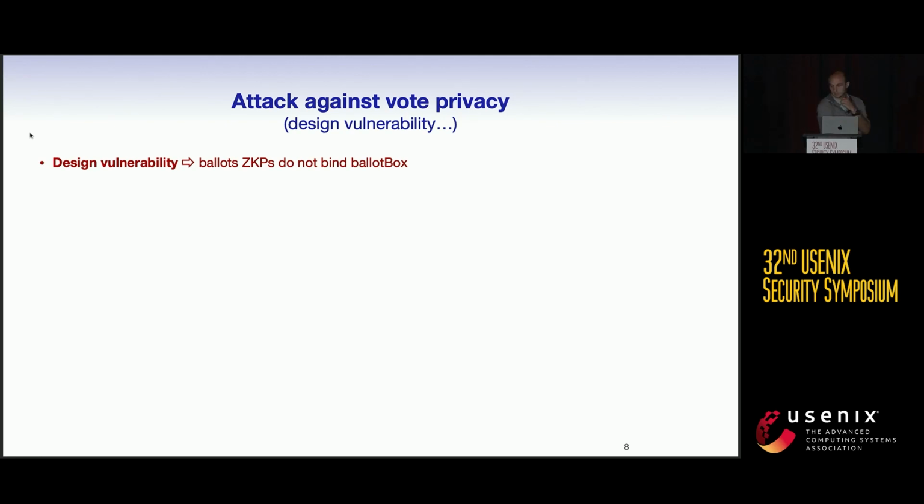The attack against privacy is not based on an implementation bug, but it relies on a design vulnerability, a vulnerability at the design level of the protocol. The vulnerability we discovered is that ballots are not correctly bound to the ballot box, because there are different ballot boxes, one per city. Because of this, the attacker will be able to move a ballot from one ballot box to another. And doing so, you can break the privacy.